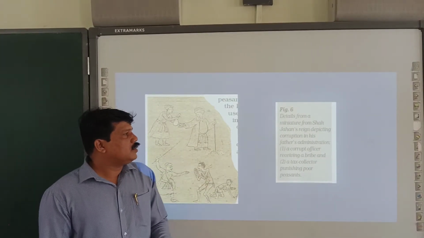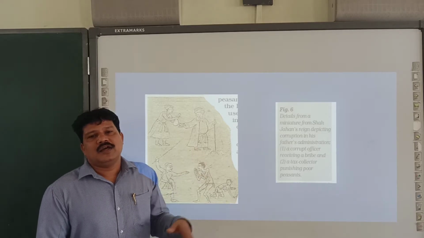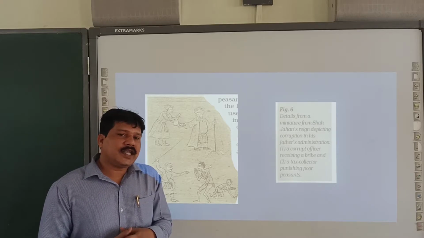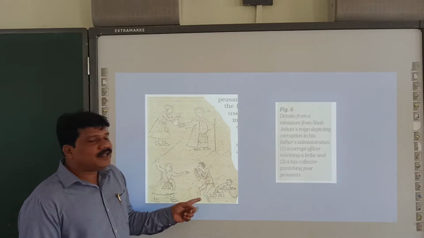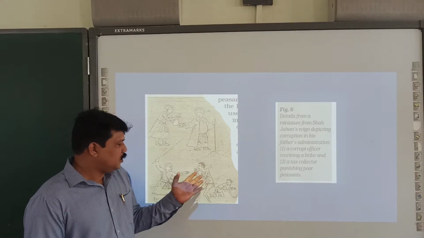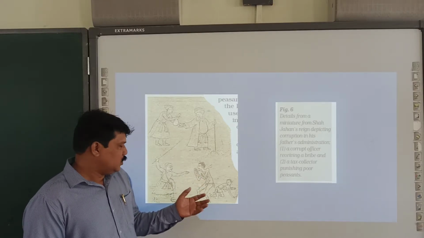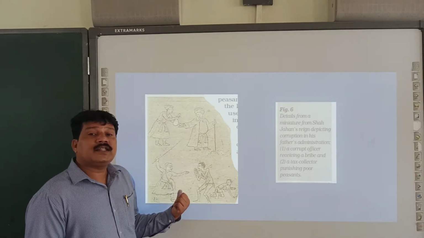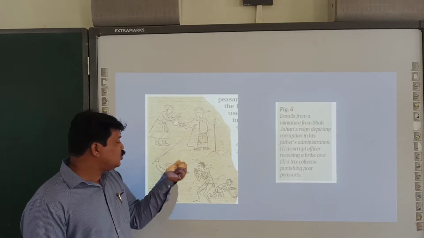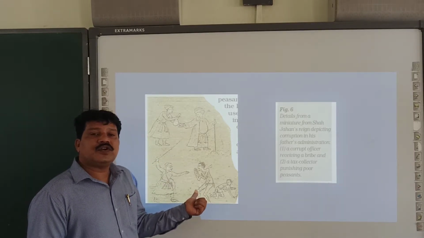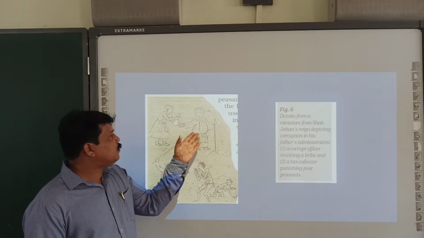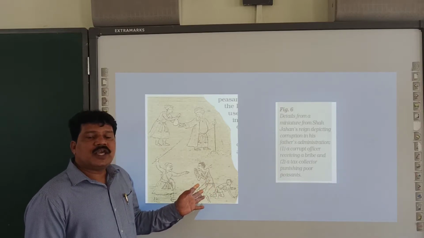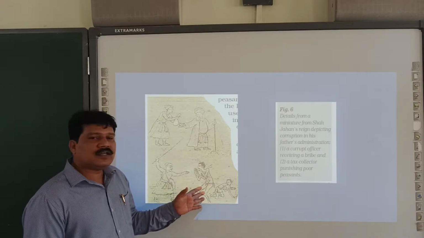Now this figure, you see this figure, it shows the pathetic condition of the taxpayer. You see, he is a taxpayer, peasantry, farmer. You see, poor fellow, skeletons are out. But this person is a representative of the Mughals, who is collecting the tax. Now you see, he has a huge stick, beating this farmer or peasant for not paying the tax. Now you see the size of the person who is getting the tax. So the farmer is almost a skeleton. He is so weak by paying.